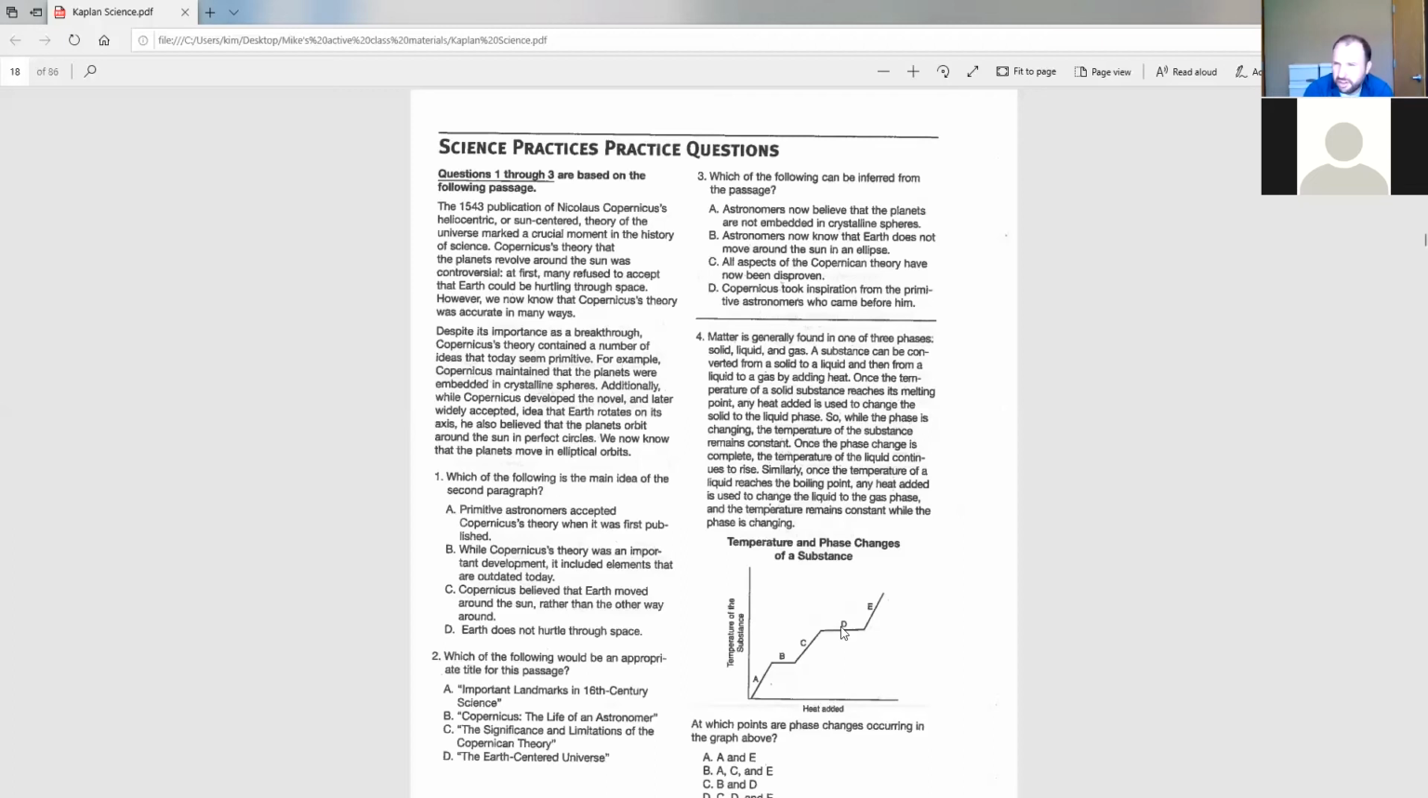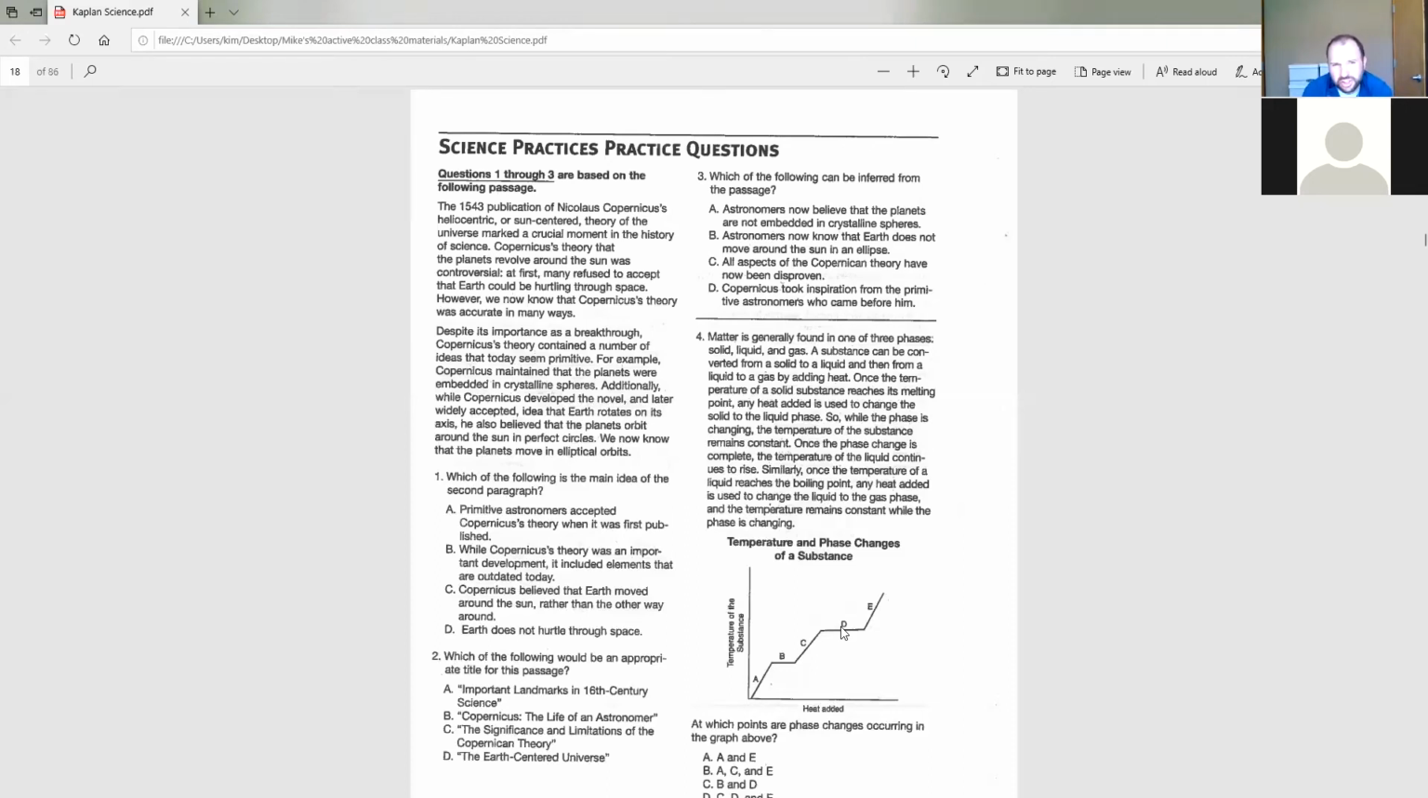D, the Earth-centered universe. I'm going to throw out D because, again, Copernicus's whole idea was that the universe didn't center around the Earth. In terms of his knowledge and his theory, everything revolved around the sun, right? So D is wrong. And between B and C, the two that mention Copernicus, which one best sums up the idea of the passage? Is it talking about the life of Copernicus, or is it talking about his theory and what was significant about it and what was limiting about it? And it seems to be more of that, right? So C seems to be the best answer.